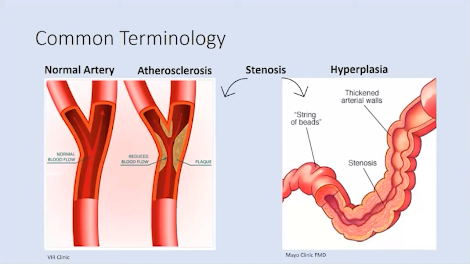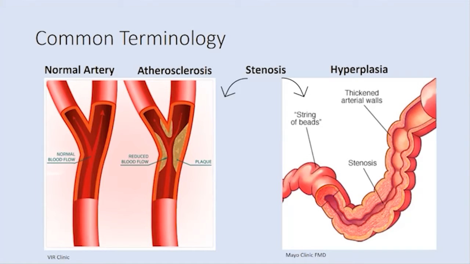So, common terminology. On the left, you'll see a normal artery. The arteries, just the basics, are the blood vessels that take blood from the heart and pump it out to the rest of our organs throughout the body. That's what takes the oxygen out, and the veins bring it back in. When we look at what's called stenosis, we'll talk about two specific types. There's atherosclerosis, which is the buildup of plaque or cholesterol that you'll see here. This is what we call traditional, good old Southern food, fried chicken, smoking, diabetes. This is where we commonly see this.